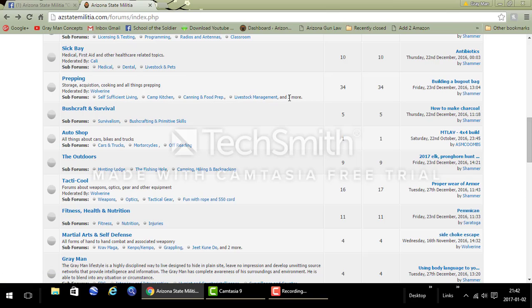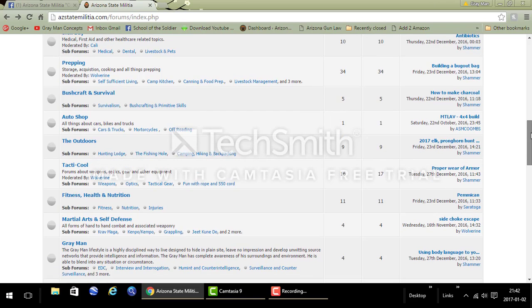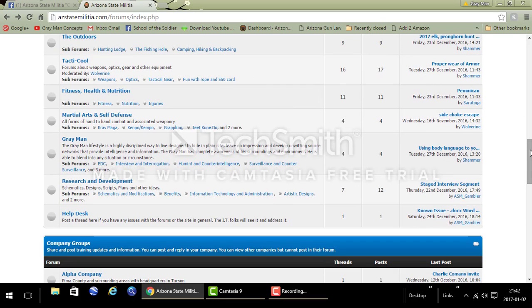You can see there were 3 additional ones. And you can go through the rest of these and see the information in there. Bushcrafting, auto shop, outdoors on hunting, fishing, hiking, weapon, optics, and gear, fitness and nutrition, which we're going to start building, martial arts and self-defense, the Gray Man, which we haven't really started yet.